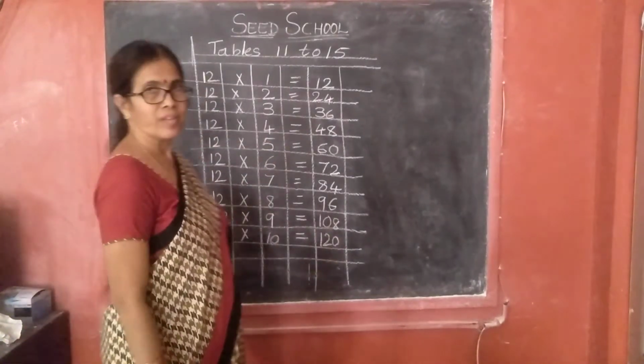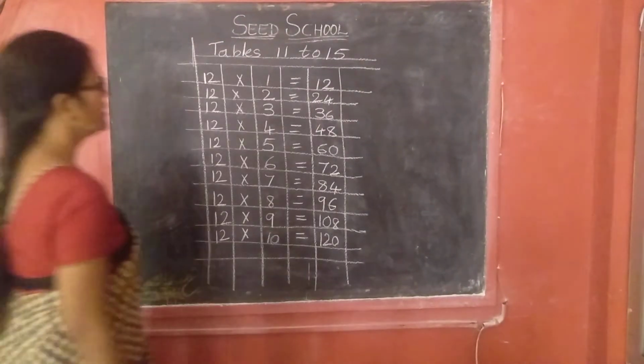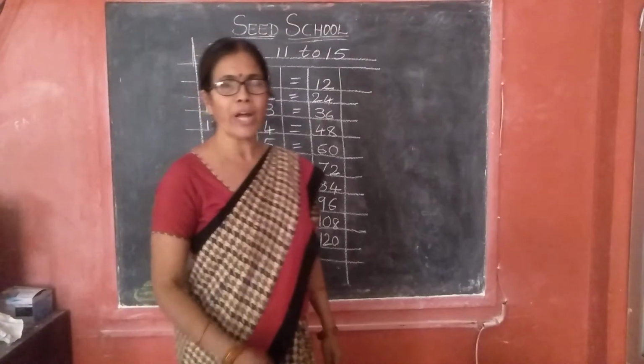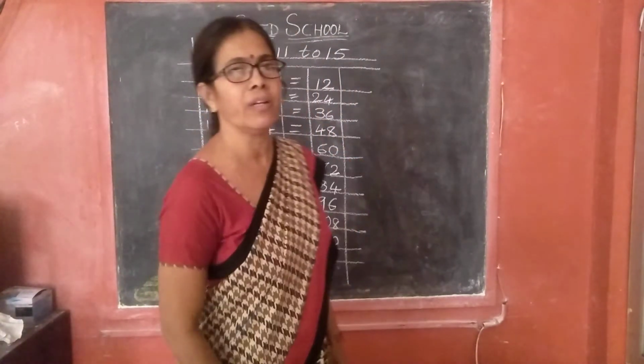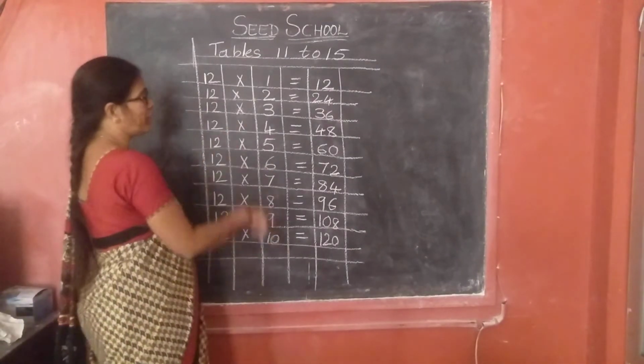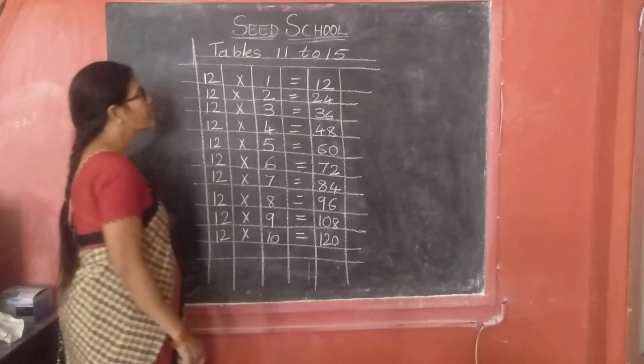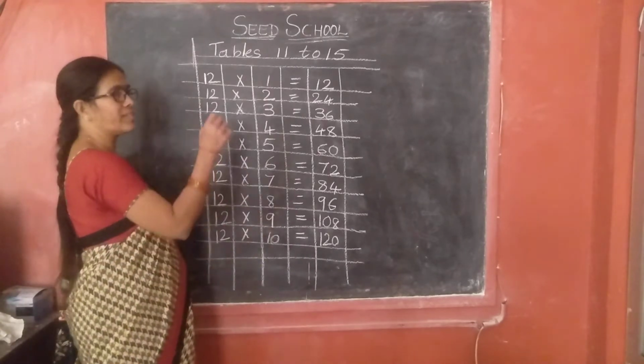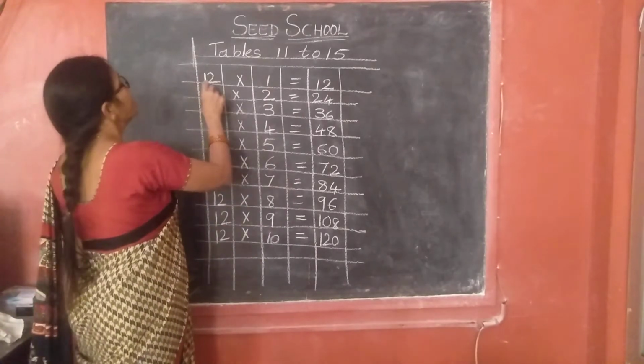Teacher, wait. Yes, children, you have to copy this 12 table. Okay? Neatly you have to copy. Then oral practice, children. Yes?